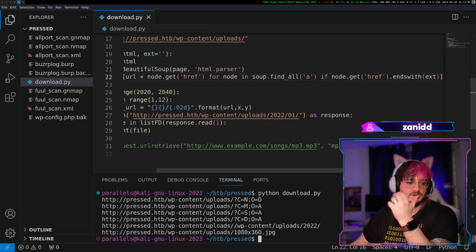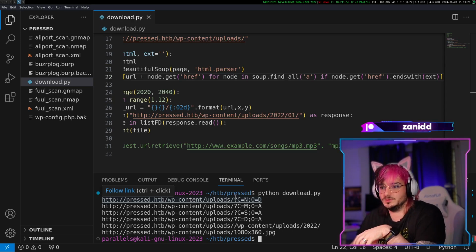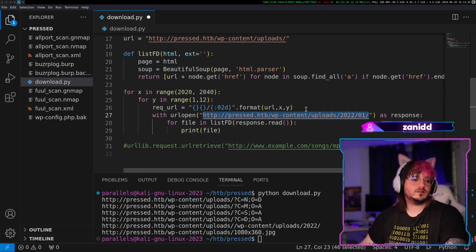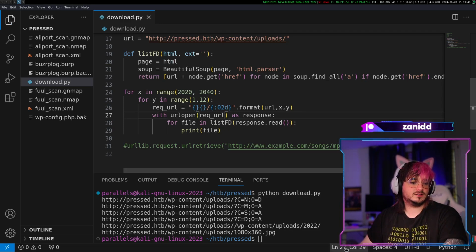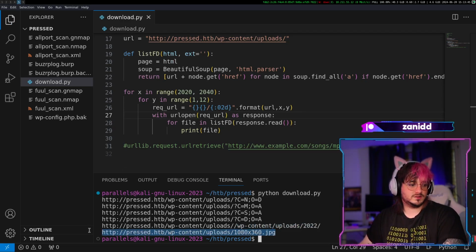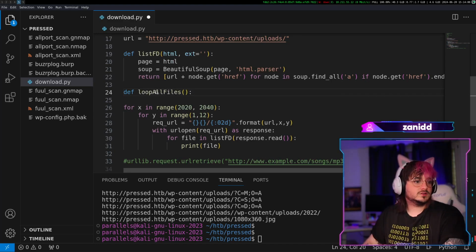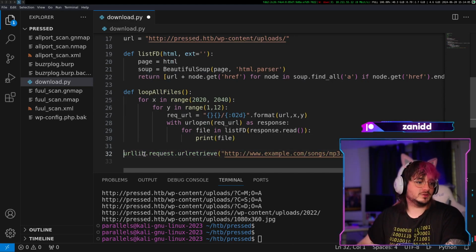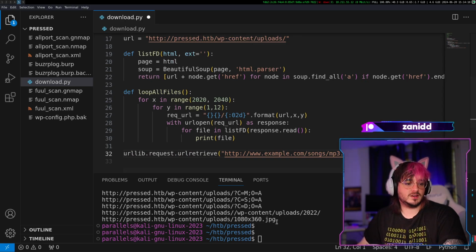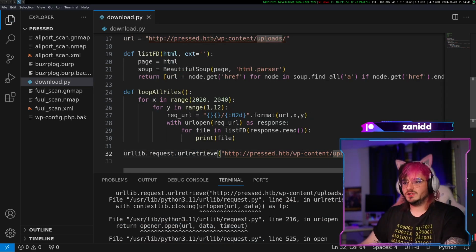Okay, so let's take a look. How could we? I mean, you know what? Let's just download it anyways. Who cares? So the thing is, we are gonna paste in a rec URL, and then for the files, let's first of all try if this even works. Let's define another function. Let's call it dev loop all files, just so we can have this as a function and not execute it for the time being, without having to comment it out. Okay, what? Why is it telling me it's not found?